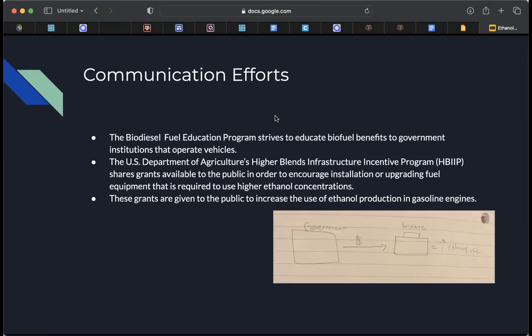Communication efforts. So the best way to get this out to the public, the government has made programs to strive to educate biofuel benefits to government institutions that operate vehicles that need this. And they also made programs that share grants available to the public in order to encourage installing or upgrading fuel equipment that is required to use products with higher ethanol concentrations. These grants are given to the public to increase the use of ethanol production in gasoline engines.